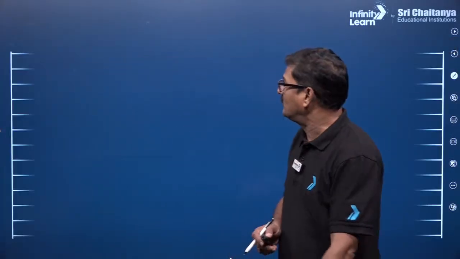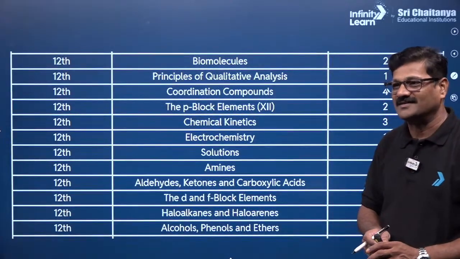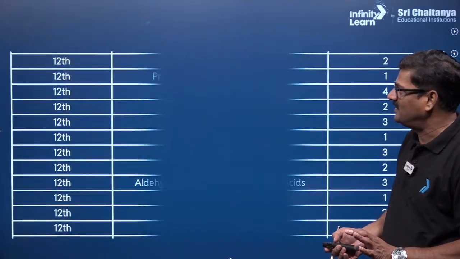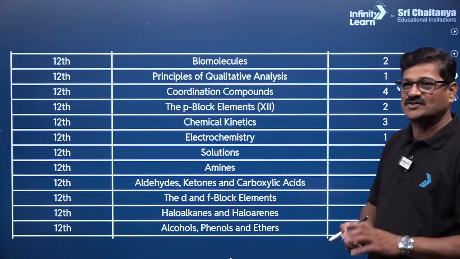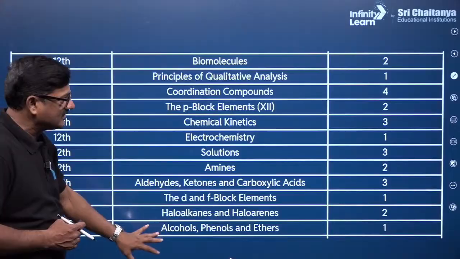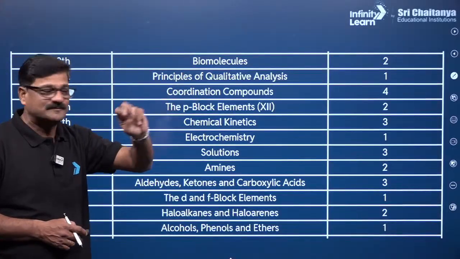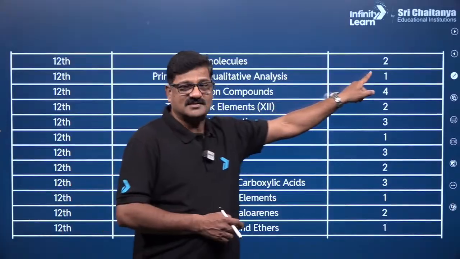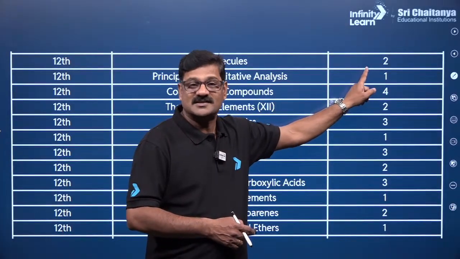And let us talk about grade 12th, so that was 11th, and now 12th. In this 12th you have biomolecules, so don't follow the order, right? Biomolecules 2, and principles of salt analysis, qualitative analysis, barium carbonate is asked.